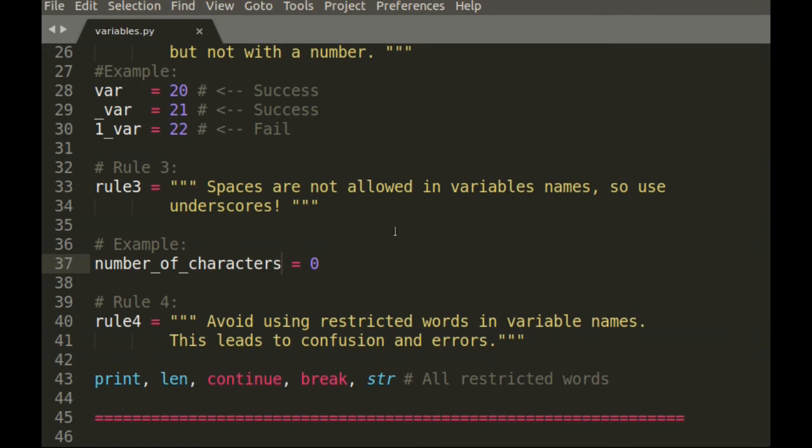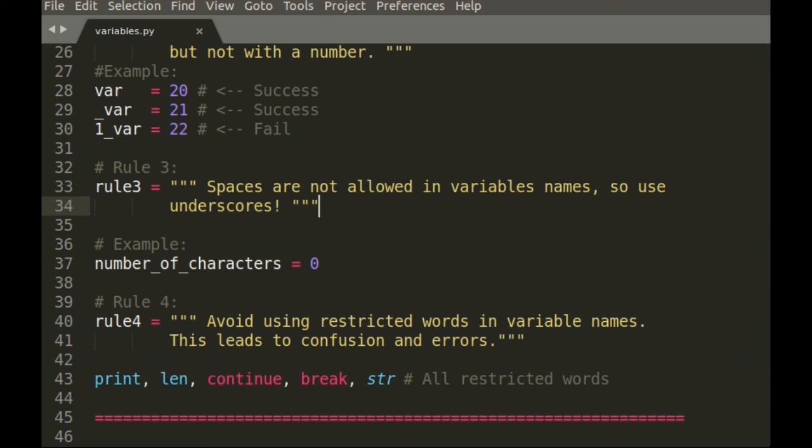Rule number 3. Spaces are not allowed in variable names, so use underscores. One example is to use underscores to separate the words, so number_of_characters with underscores where the spaces would be. Rule number 4. Avoid using restricted words in variable names.